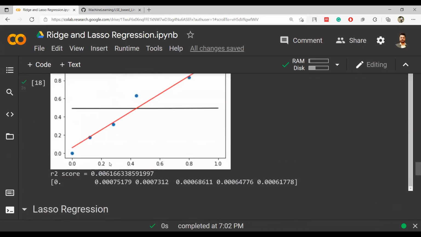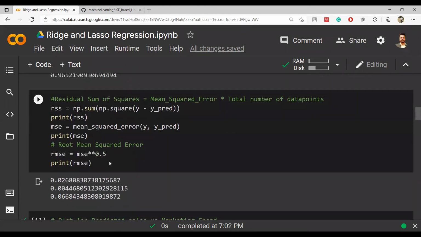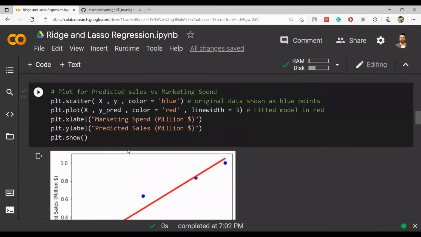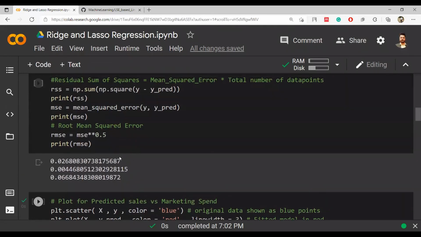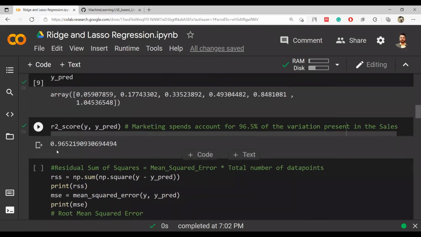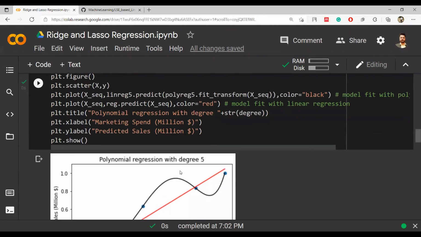If you remember the initial plot, initially we plotted a straight line. Yeah, this one. We plotted a straight line, and in this case my R square value was 0.96. Okay, so it was 0.96. It was not 0.90, but 0.96. And using that regularization, we have improved this R square value to 0.98 in both the cases, ridge as well as lasso. If you have doubt, you can ask right now.